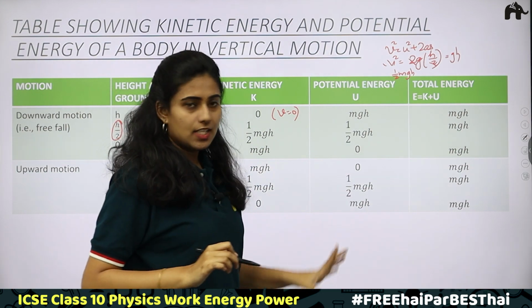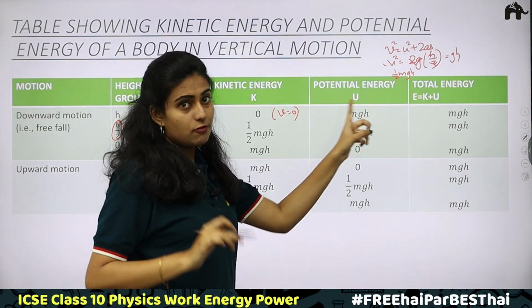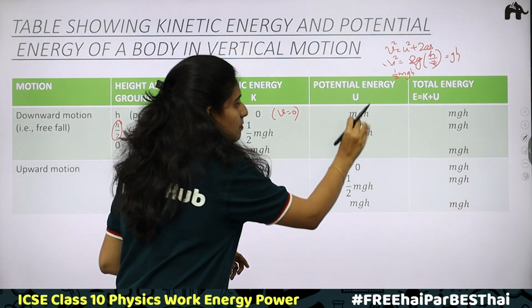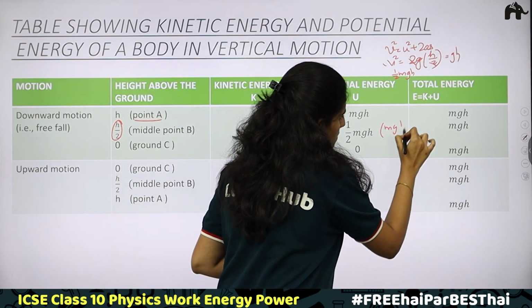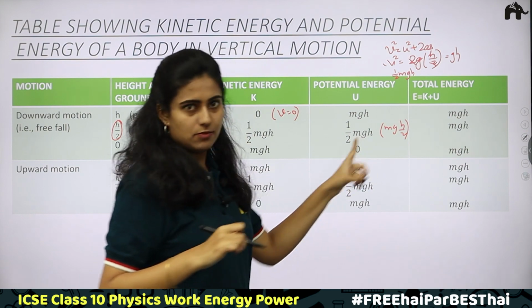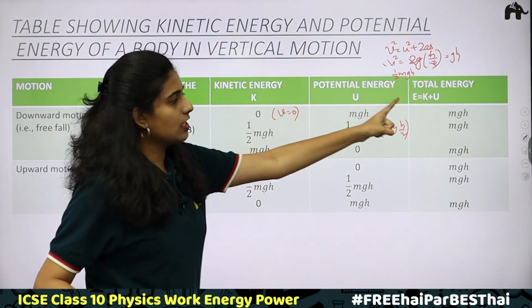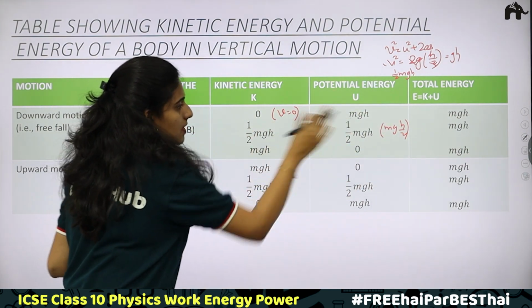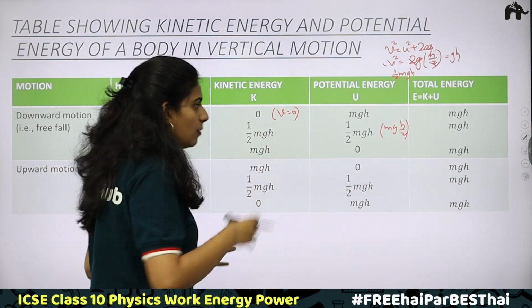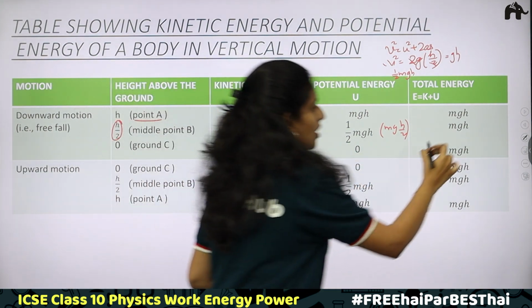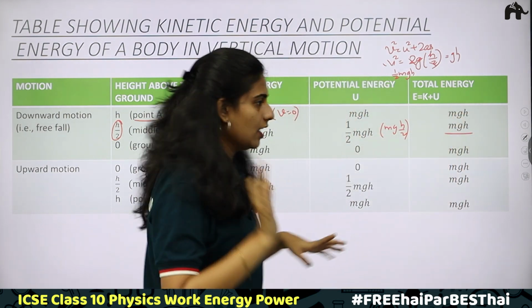What about potential energy? mgh is the formula to find potential energy. When height becomes h by 2, what happens? You will be getting mgh by 2, which can be written as half mgh. What is the sum then? Total energy will be equal to potential energy plus kinetic energy, half mgh plus half mgh. mgh is common, half plus half is 1. This is how you are getting mgh. This is your second position.